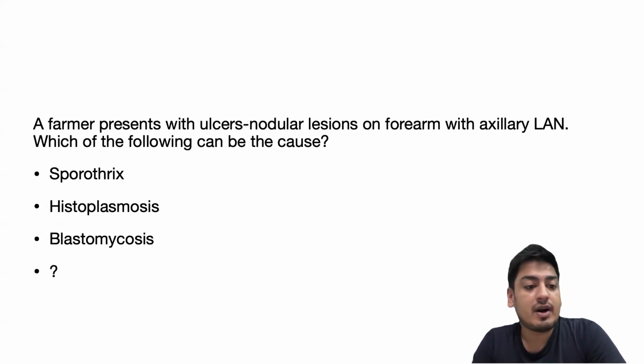Another question is: a farmer presents with ulcers and nodular lesions on the forearm with axillary lymphadenopathy. Which of the following can be the cause? So as we all know, this is the most common presentation of sporothrix. So the answer is A, sporothrix.